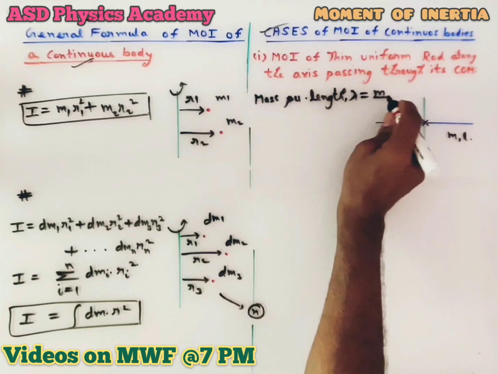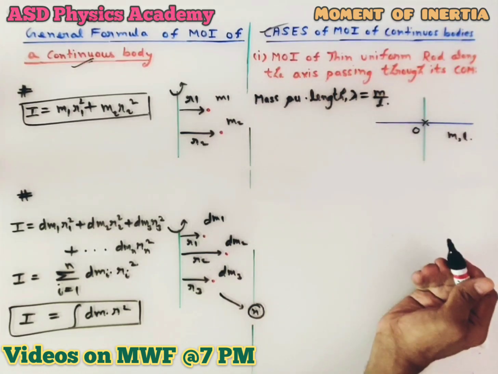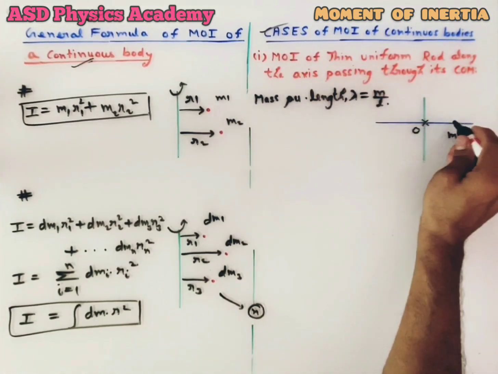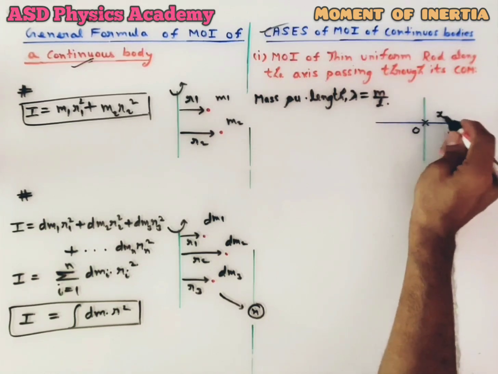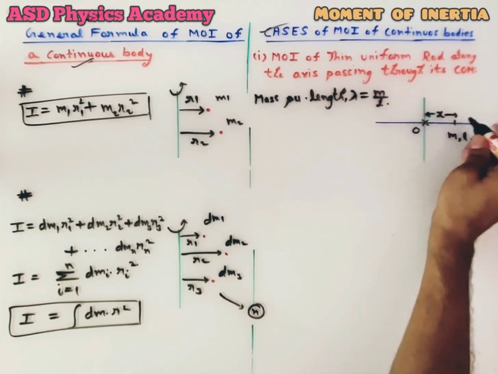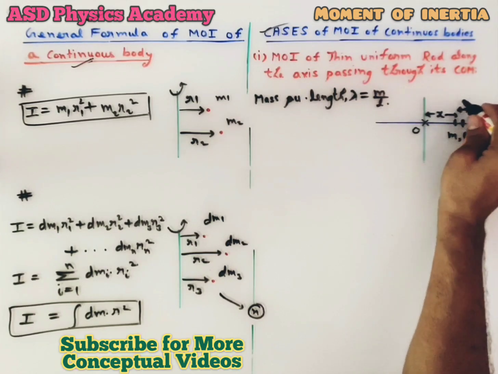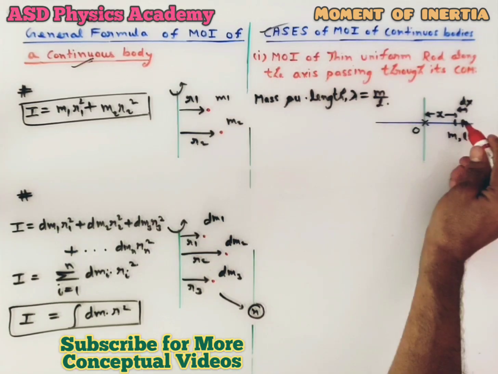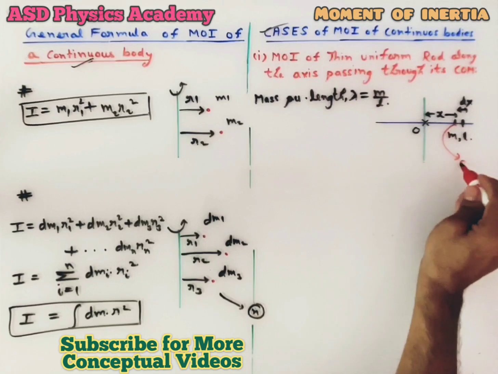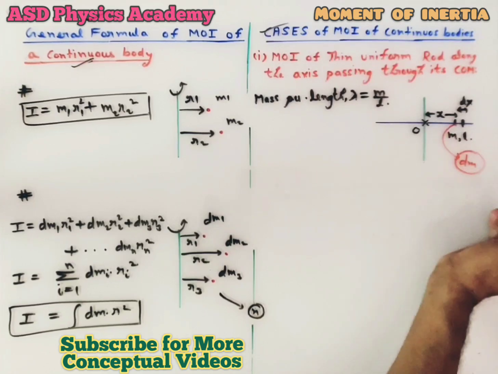What we can write here? M by L. Now to calculate the moment of inertia at a distance of x from the axis of rotation, we will take a very small thickness dx. Let's take the mass of this dx length of the rod as dm.